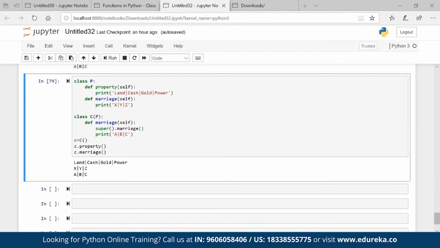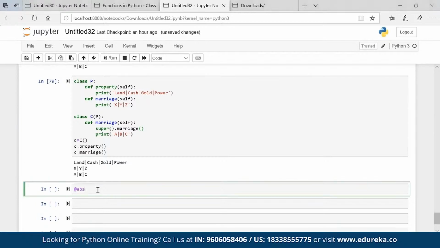There is a command called the @abstractmethod decorator. There is a concept of decorator. So to create an abstract method, we use abstractmethod like this to declare it. And this abstractmethod decorator is present in the ABC module. You have to call the ABC module. And the child class which we have is responsible for the parent class implementation. Okay, so the child will give the property.